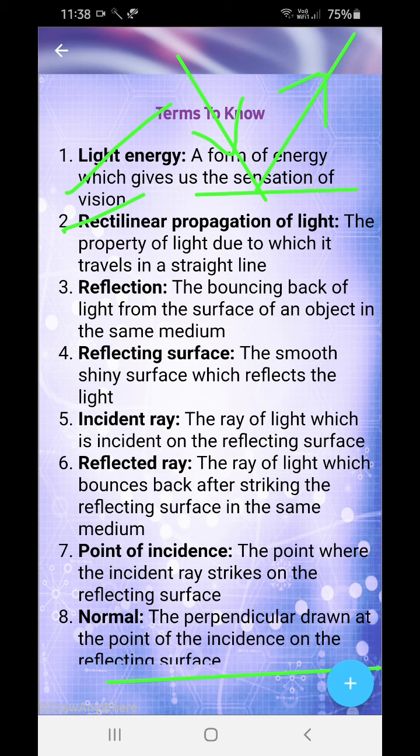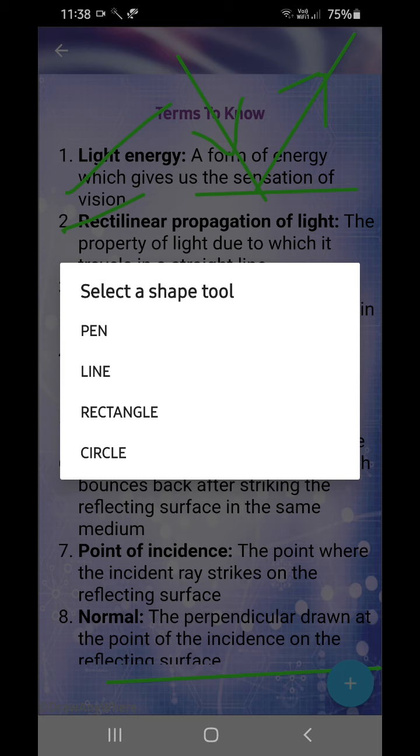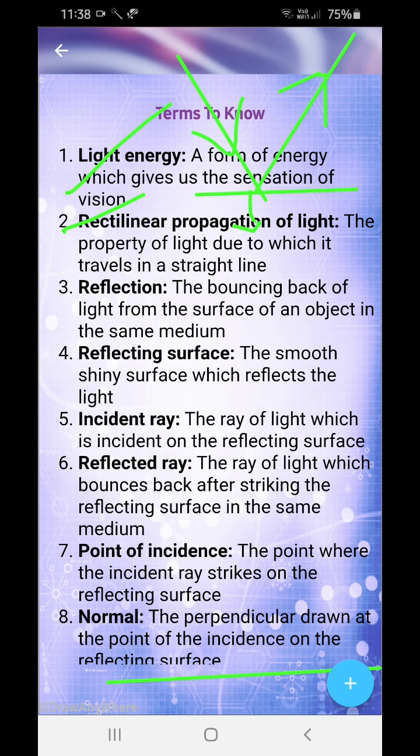And then the reflecting surface: the smooth and shiny surface which reflects the light. This is the reflecting surface. And now the incident ray: the ray of light which is incident on the reflecting surface. This is the incident ray which is coming. This is known as the incident ray.